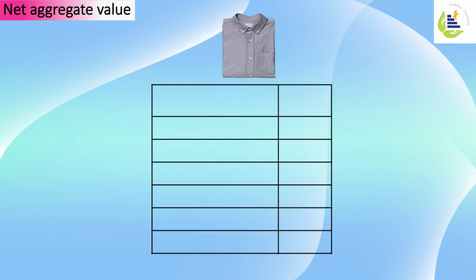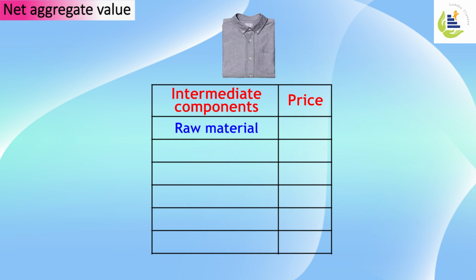Let's say I make a shirt. The final pricing of the shirt has a lot of intermediate components in it. It will have raw material price, let's say 100 rupees. It will have wages for laborers, let's say 20 rupees. It will pay rent for its land, let's say 10 rupees. It is using machineries and investment, so for capital, let's say it is 30 rupees.